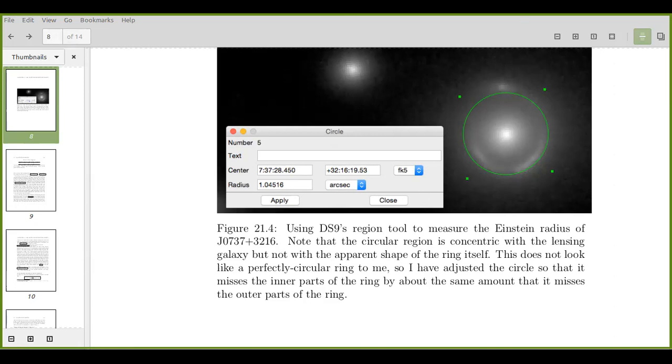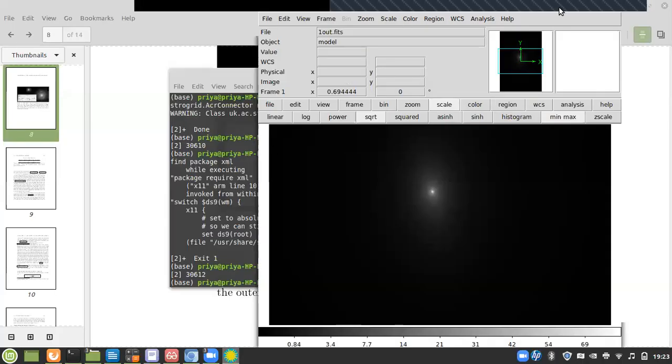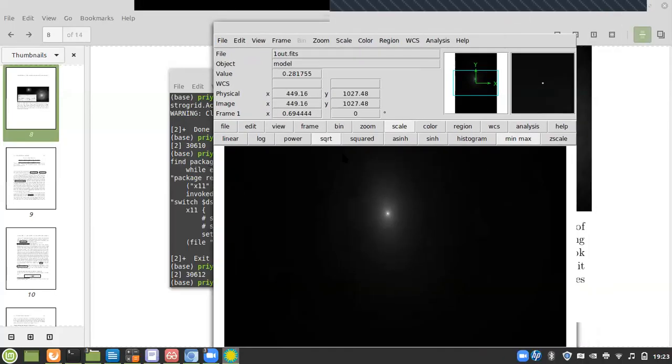See, now look at this image. Can you see my screen? Yes, ma'am. Supposing this is your galaxy, but if I change the scale, I can make it look something like this. You can't see this. I'm not able to see the DS9, I'm seeing this PDF. Okay, I'll just do it again. I'll share the whole desktop. Now you can see my DS9. Yes, ma'am.